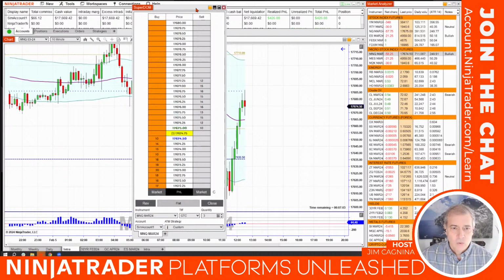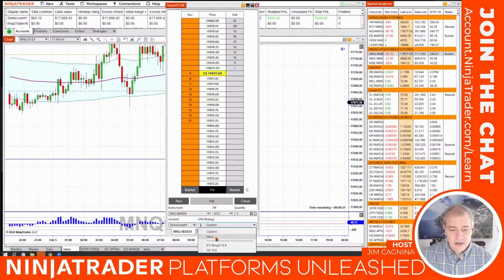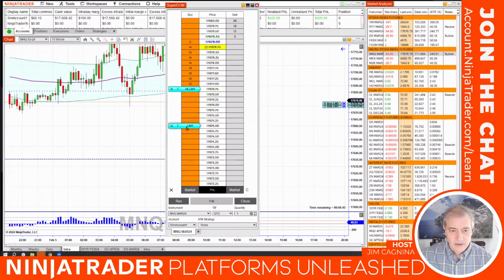Now, by the way, if you wanted to just go and trade 1 lots now, you have to make some manually, right? With no ATM or no OCOs, go to the bottom, change the ATM strategies to none, and then change your quantity to whatever you'd like. And now, again, you could manually enter orders however you see fit. Just manually enter them and see how these orders aren't all the way across, right? These orders are only partially across. This tells me these are manual orders. They're not the OCOs that went all the way across that we just saw. That makes sense? You could cancel them or do whatever you want.